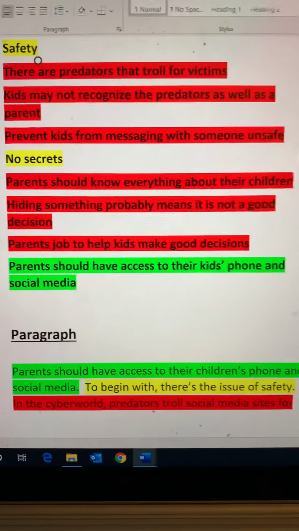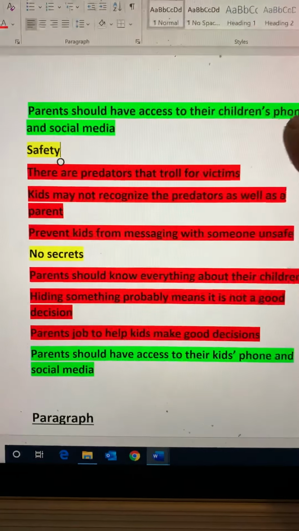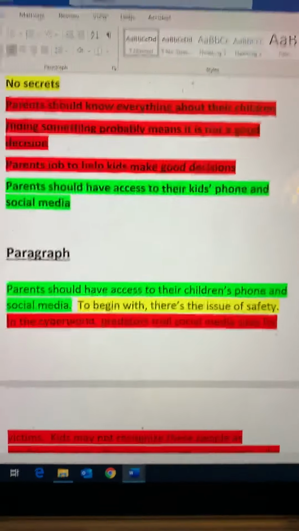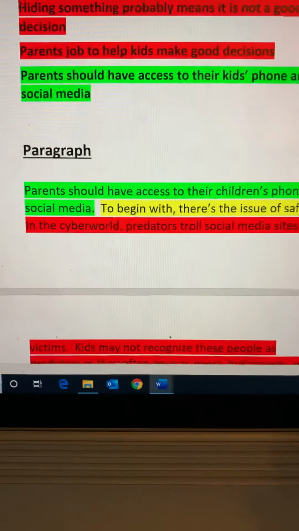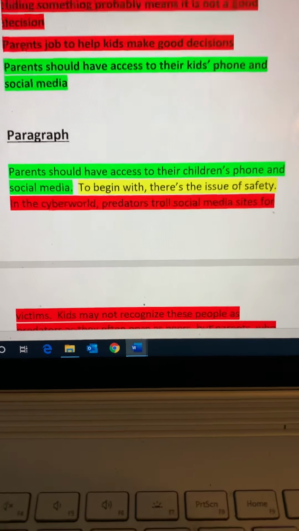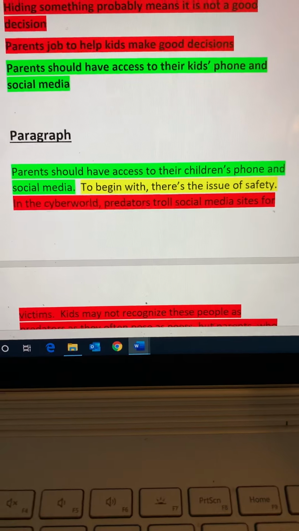So then we're going to change this to a paragraph. So you're going to check this one, and this is pretty much a sentence already. So here's my first sentence from my paragraph. Parents should have access to their children's phone and social media. So that is my assertion, my green.